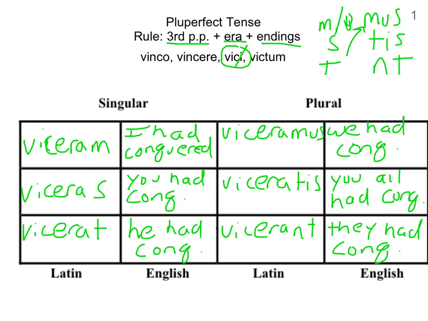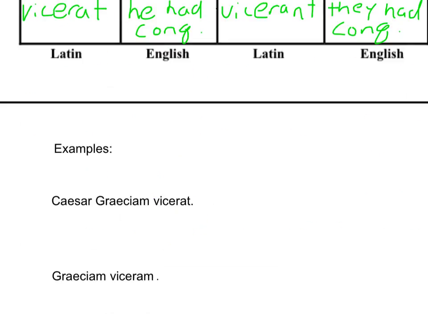Again, please note that in pluperfect, what we're really looking for in translation is had. I had, you had, he had. It happened way, way in the past. It's the farthest back in the past that Latin can describe. Okay, let's take a look at some examples.